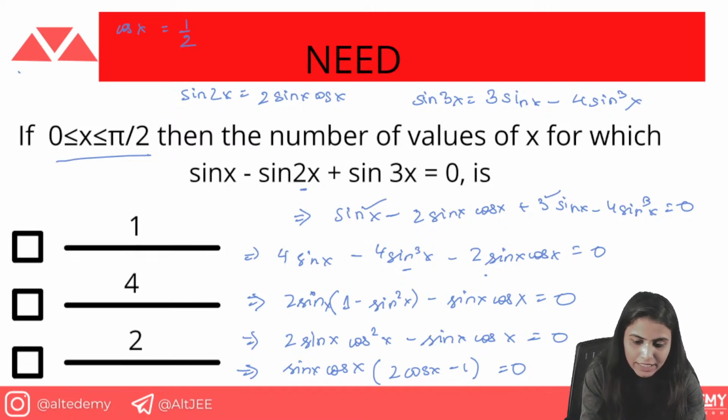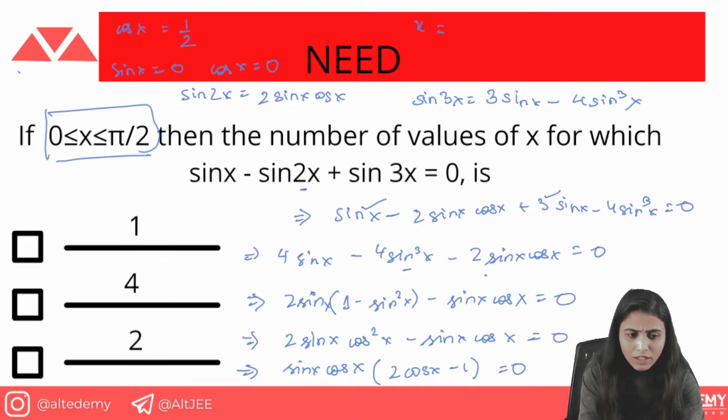Okay, sine x can be equal to 0, cos x is equal to 0. So that means x is basically, cos x is equal to 1 by 2, where? From 0 to pi by 2, this is given. From 0 to pi by 2, that means first quadrant.